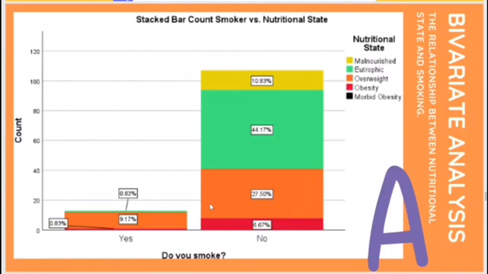44.17% of the non-smokers are atrophic, 27.50% have overweight, 6.67% suffer from obesity, and 10.83% are malnourished.